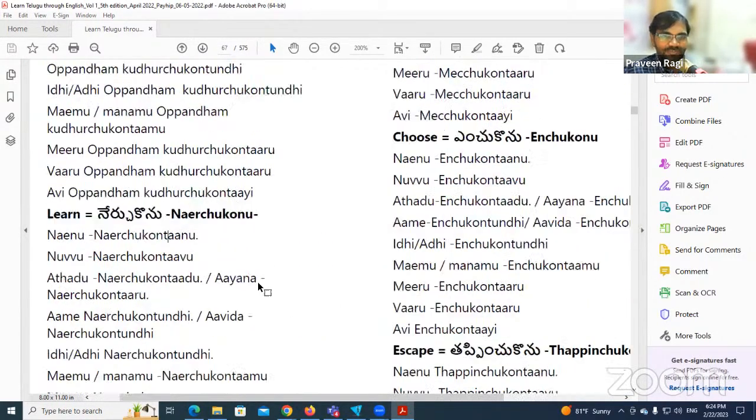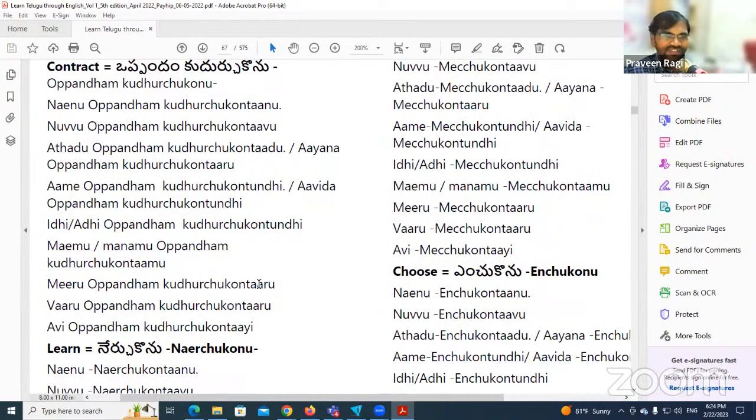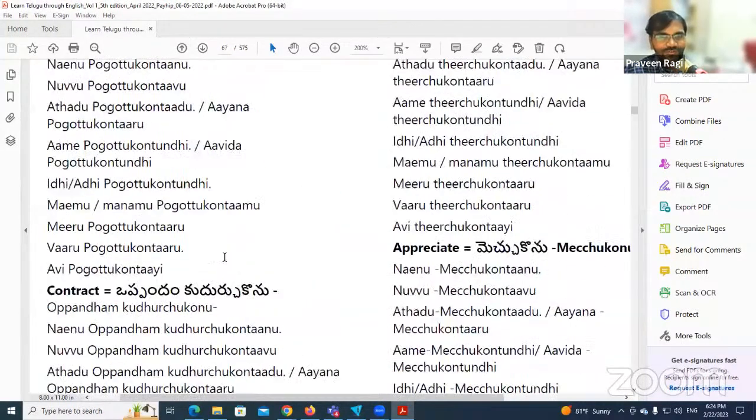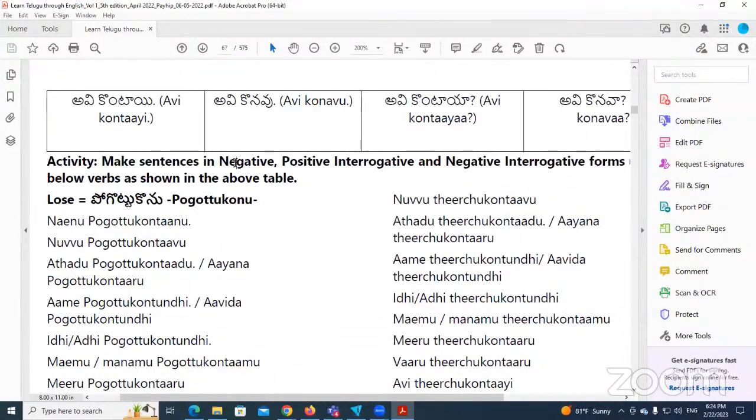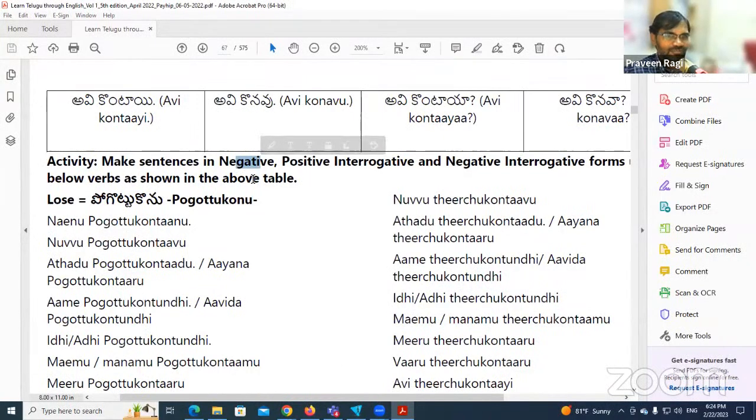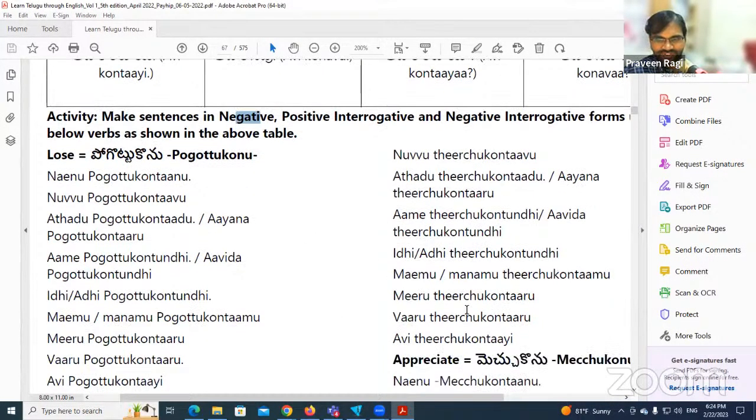But you practice and make some sentences. Then when you make sentences, I will include them here. We can delete this one because you will already complete the activity now, so we can remove this one. Now మెచ్చుకోను.